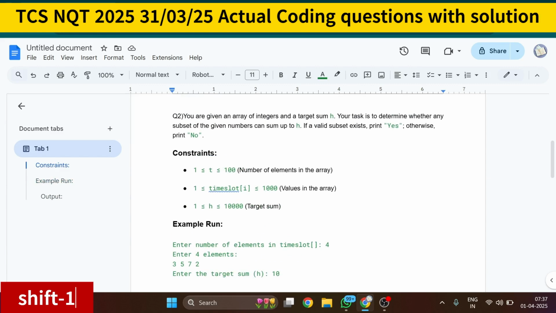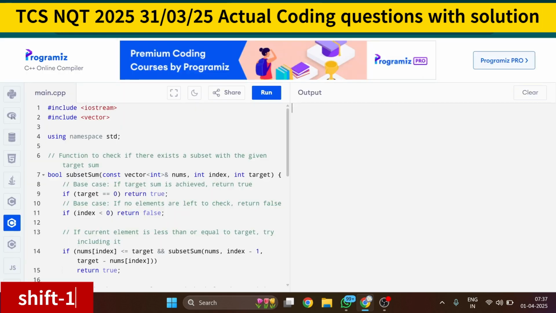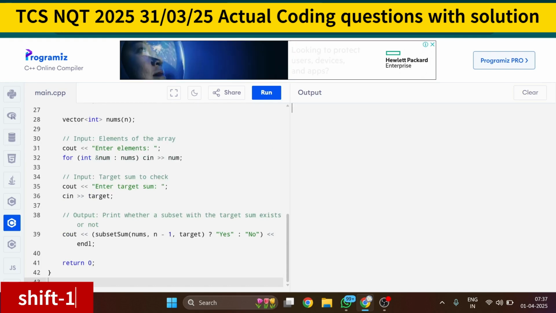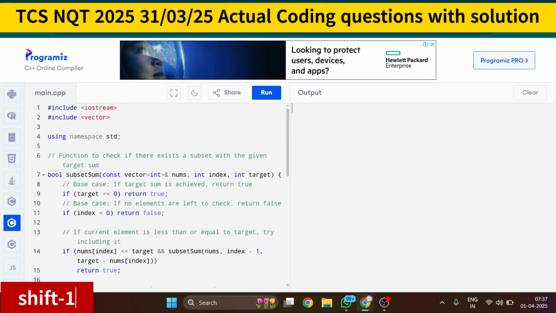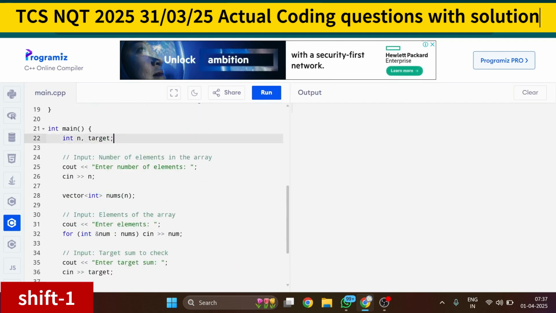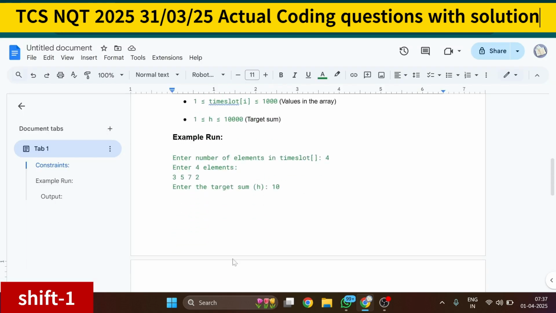So coming to the approach, what approach do you have to apply? First of all, I am telling you the recursive approach, and after that I will tell you how to do it using dynamic programming. First I included string, vector, then using namespace std. Now first of all you have to take the input, that is int n and target. Many students said that you first had to take the target, or some took the target later, which does not matter much, but you had to take the target.